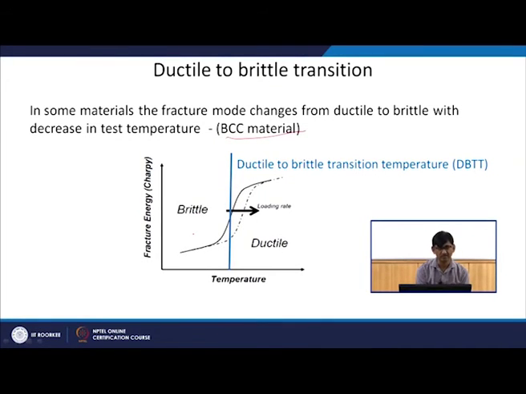Now, of course, a lot of material research took place, and people took care of that problem. So, at least they can bring the transition temperature to a very low temperature, which you will not find under service conditions. This kind of research keeps going on as you face some problem or other. The temperature at which this transition takes place is called the ductile to brittle transition temperature, DBTT. So, basically we have to take care of DBTT for any material.